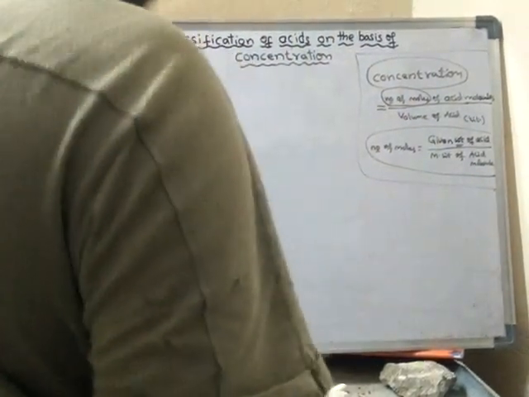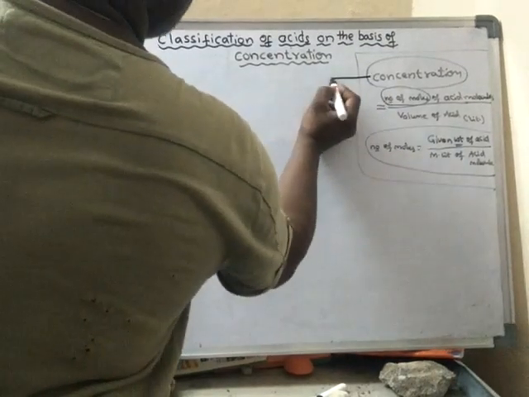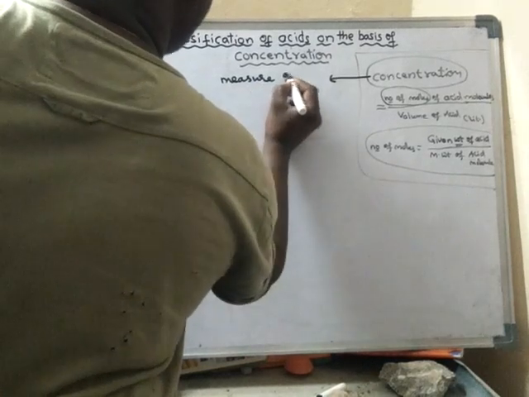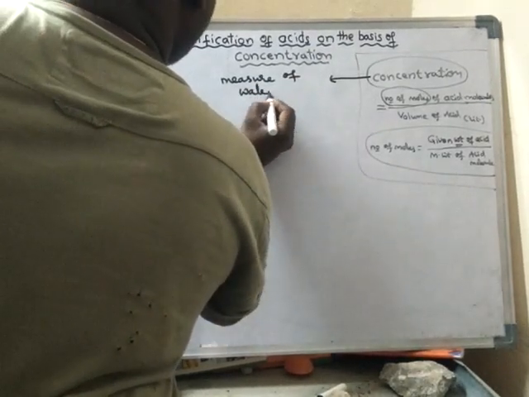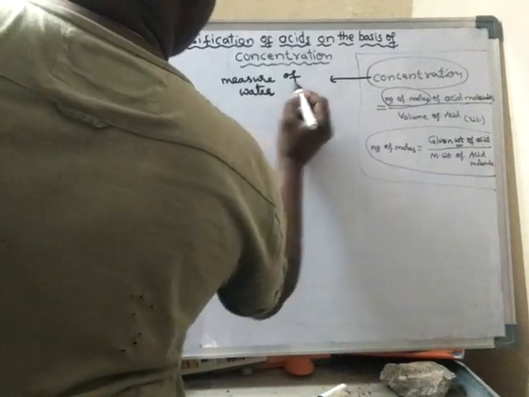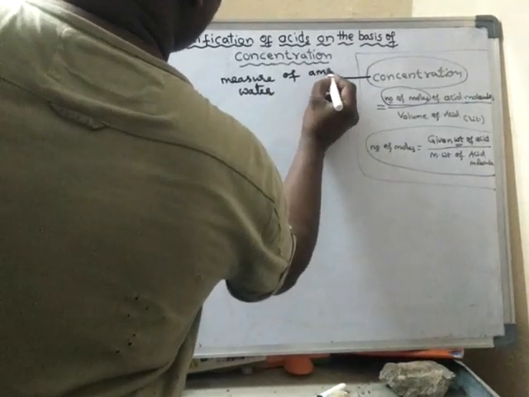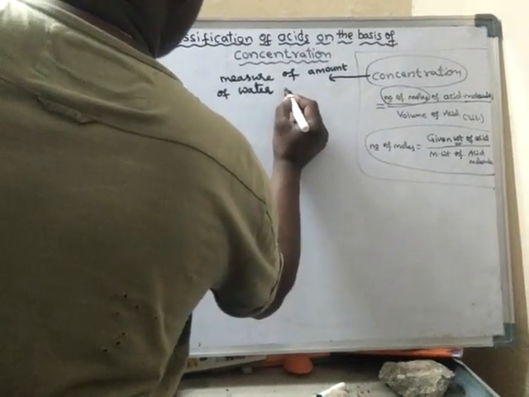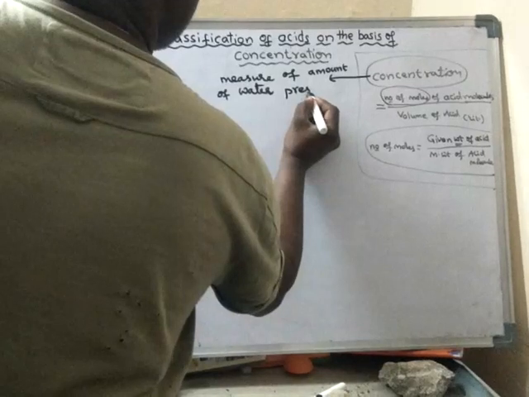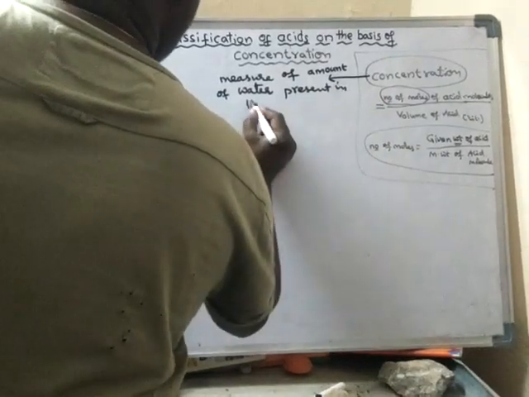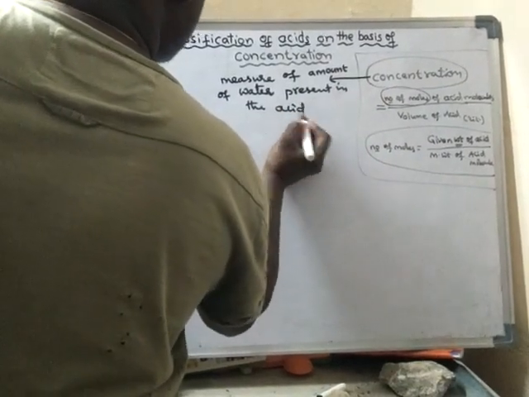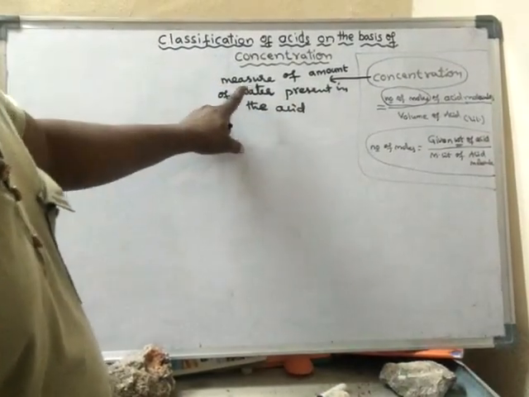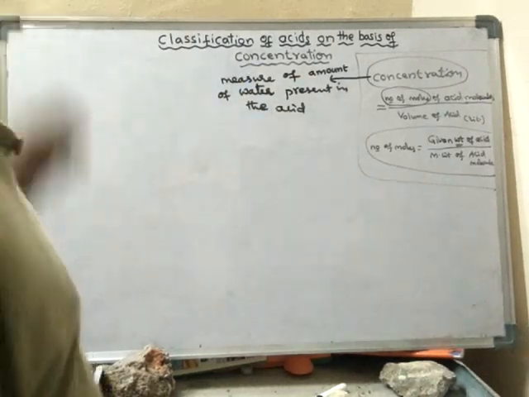Generally, concentration is a measure of the amount of water present in the acid. Concentration is nothing but the measure of the amount of water present in the acid.